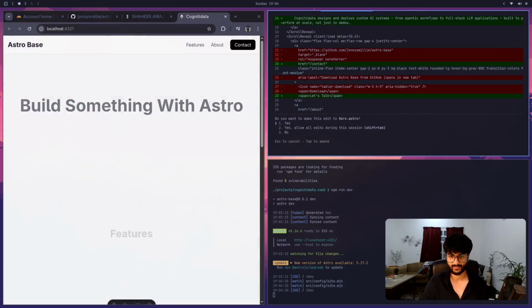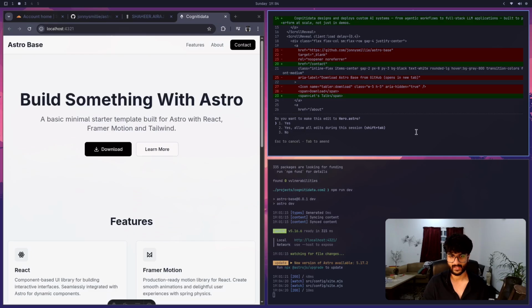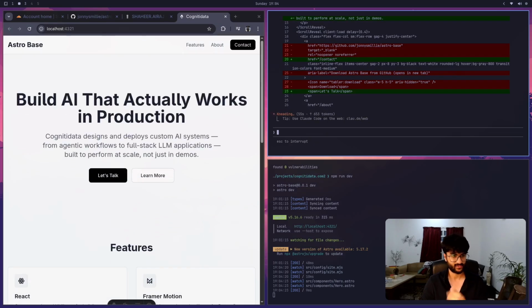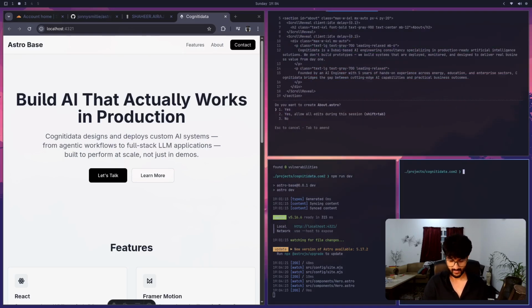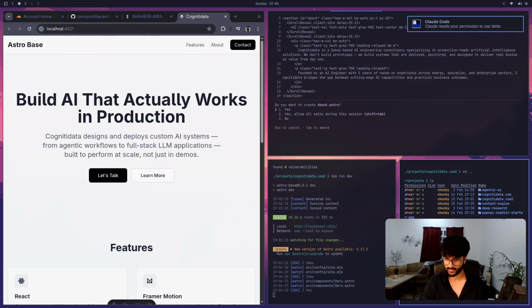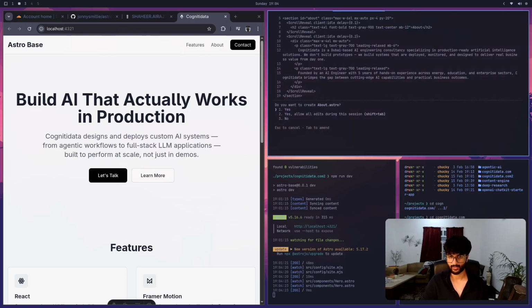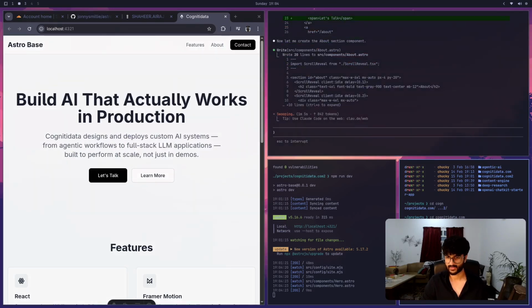So it's going to ask me for some permissions. So yeah, make some edits here. Make that edit. You can see things are changing now. Cognitive data shows up on the website. And this is all going to keep going on. What I will do now is open up another instance. I've already completed this, right? So I want to go into my completed project. You can see Claude Code is asking me for more permissions. I'm just going to keep saying yes, and this will keep going on.